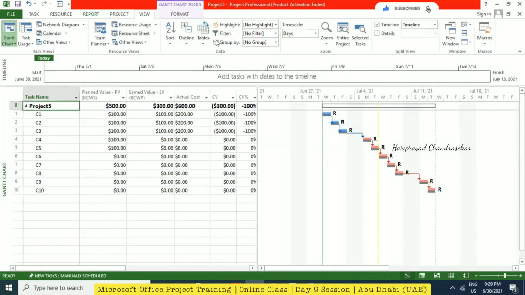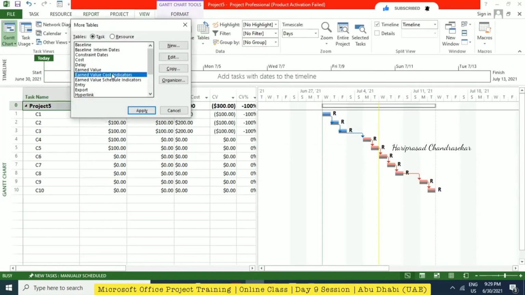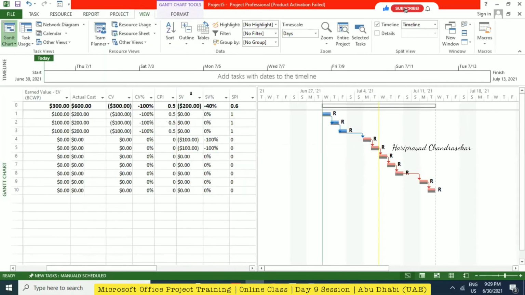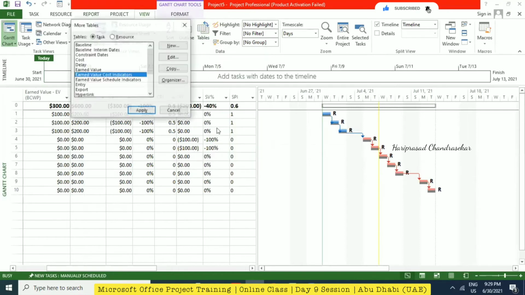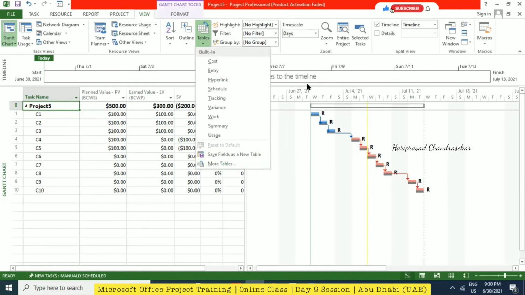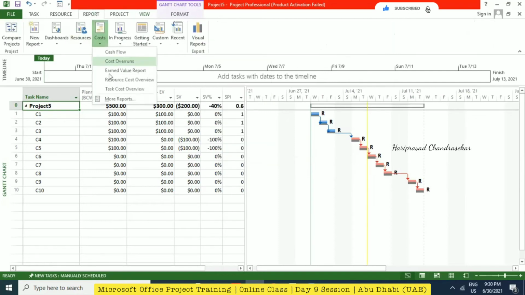Now from View, you can go to Other, More Tables, and here these are the cost indicators. We actually have separate cost indicators and schedule indicators. See, why don't we have SP and everything here? That's why I was putting it in myself. If you want, you can just open that directly. Go to Table, More Tables, Schedule Indicators, and then Apply. Here SP percentage and everything comes automatically, so no need to customize. We just need to search for the options. I was even creating reports, but no need, we can just find them. But sometimes we can also customize.